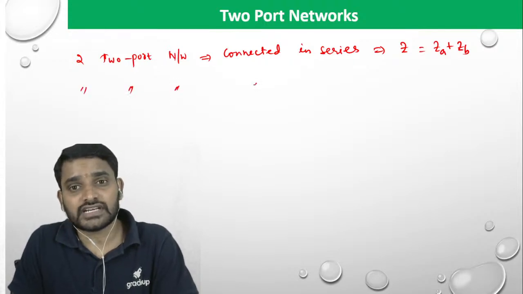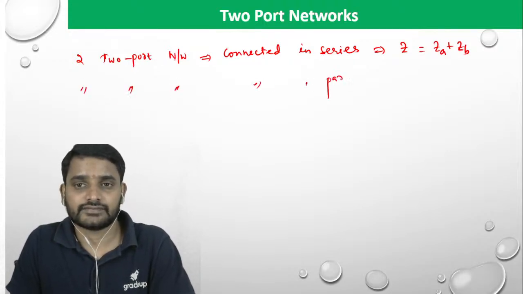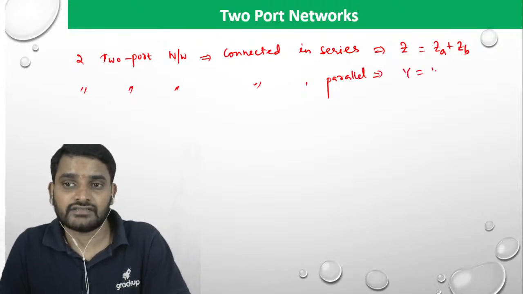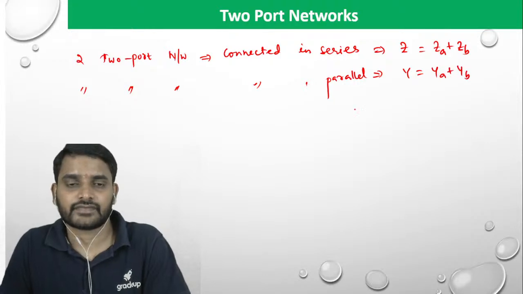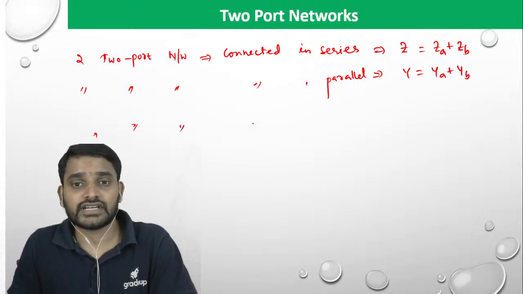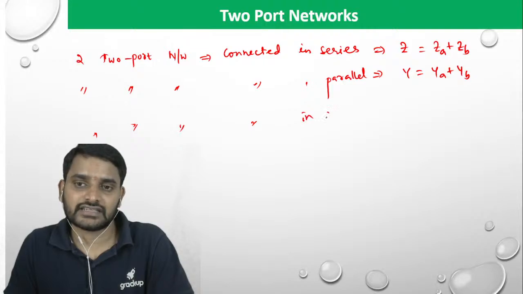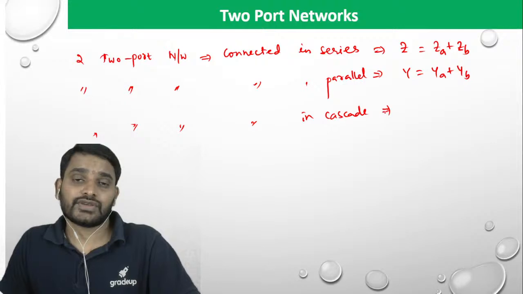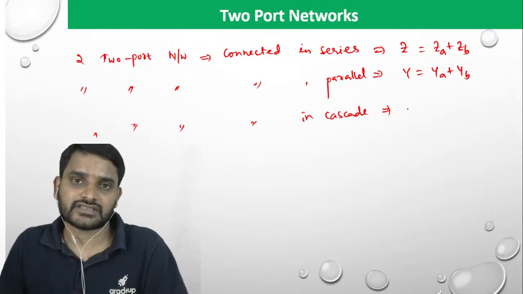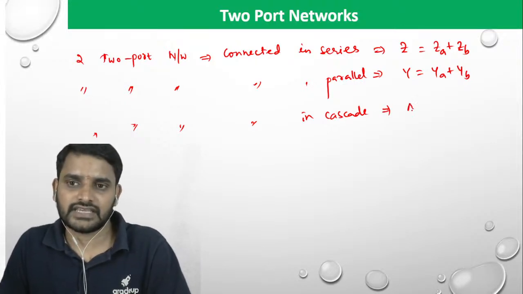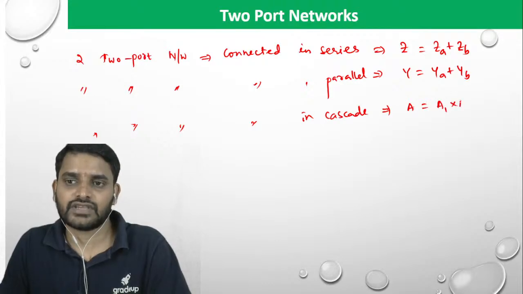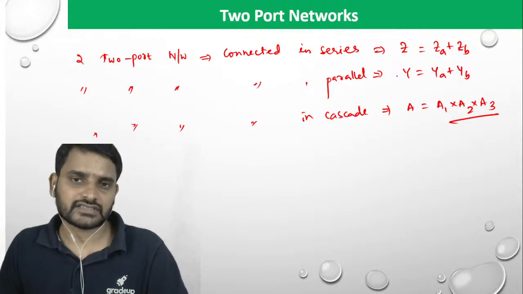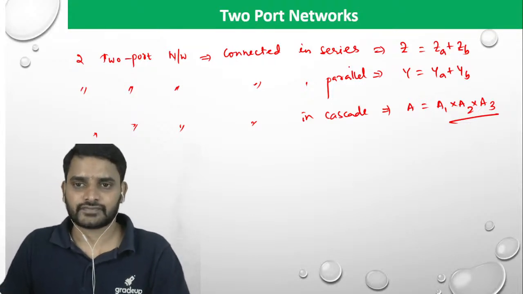When two-port networks are connected in parallel, you can add their admittances, YA plus YB. When two-port networks are in cascade connection, you can multiply their ABCD parameters, A1 into A2 into A3 and so on. Remember these kinds of statements.